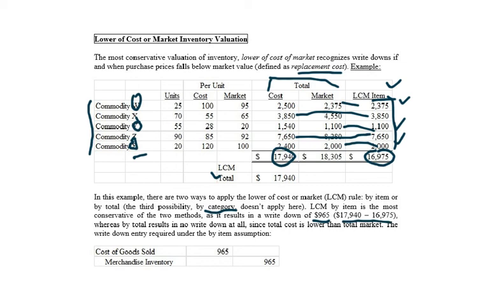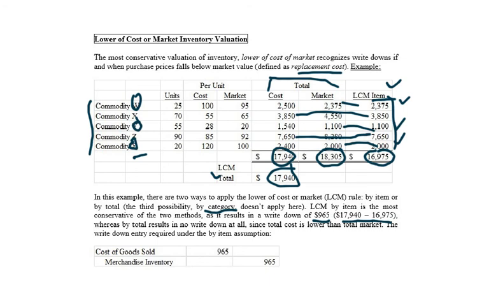Now, what if we were doing total market versus total cost? Well, total market is $18,305, whereas total cost is $17,940. So in this case we would just stick with cost. In other words, it's unlikely you're going to have write-downs if you do total versus total. And here's the thing you've got to keep in mind. Any analysis means you still have to do it by item anyways. So if you're intent on writing something down, you might as well analyze it by item, because that's really the only way you're going to get a write-down, and you have to do that work anyways.